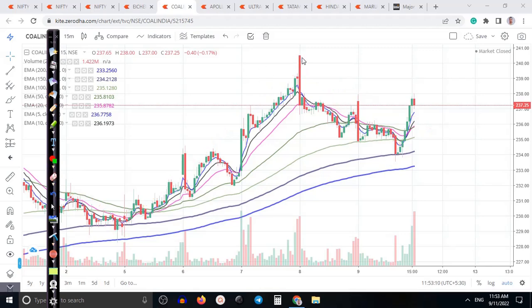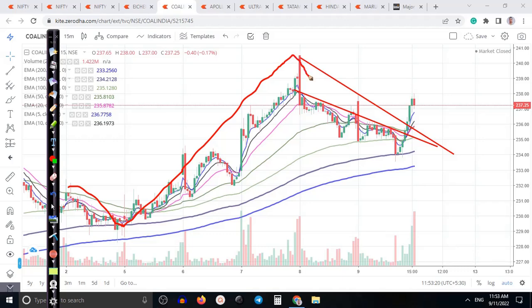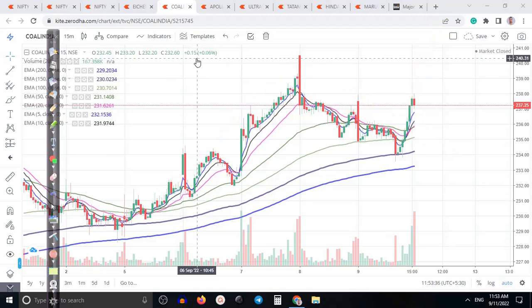So let me show you here. I'd like to connect this point, or somewhere with more touches, like that. And finally here you can see price is bouncing from this area again. Price pulled back, so there's a probability to bounce again, and it broke this multiple rejection area which acted as a resistance in a diagonal resistance line. So finally, we're expecting price will continue, so that is why I'm looking for a buy call in India.